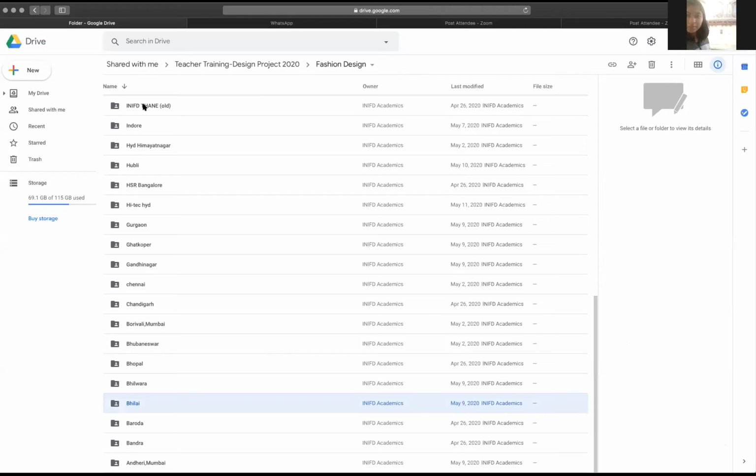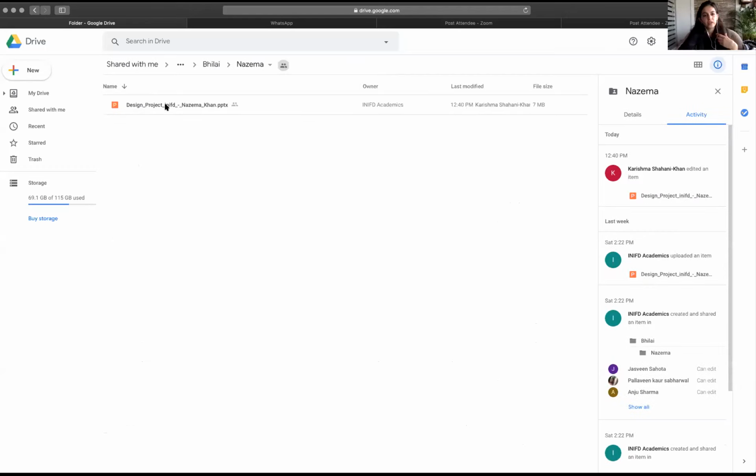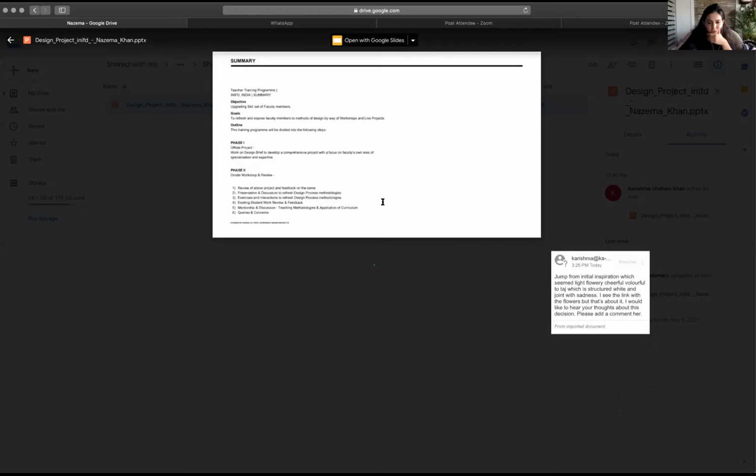So this presentation that's going to open right now has a very interesting beginning of the keywords. The keywords are these very floral images, and she's talking about color. She's talking about flowers. She's talking about summer. It's very light, it's very airy, and you'll see that when it opens.